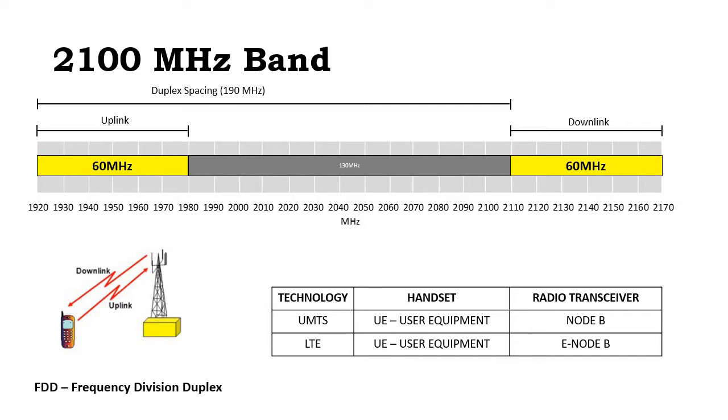Okay, so 2100 MHz ginagamit natin din ito sa FDD mode of operation, frequency division duplex. So meron tayong uplink at downlink. So our uplink frequency starts from 1920 MHz or 1.9 gig up to 1980 MHz. Now the gap between them is 130 MHz. Ang laki, no? Ang laki ng gap ng uplink and downlink. And then the downlink frequency starts from the 2110 to 2170.